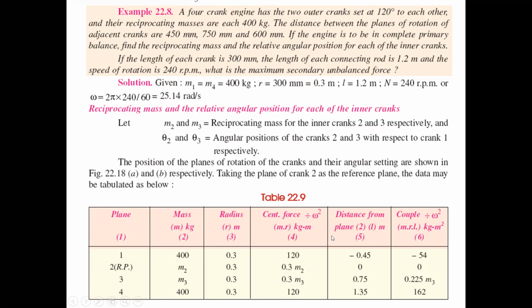The first plane to the second plane gap is 0.45, located to the left side of the second plane, so the value is represented as minus 0.45. The second is the reference, so that is 0, the third is 0.75, and the fourth is 1.35. Knowing the distance L from the reference plane, we multiply m r L, which gives minus 54, 0.225 m3, and 162.